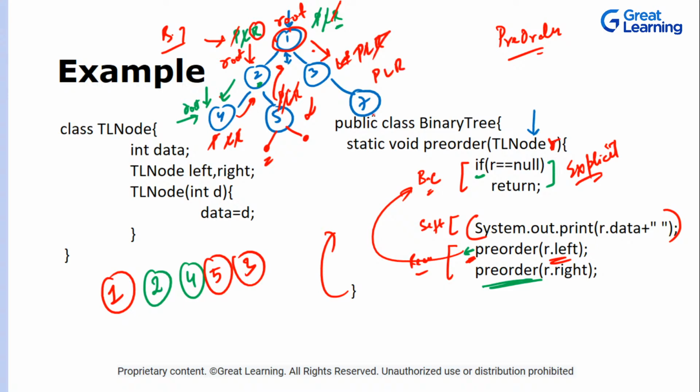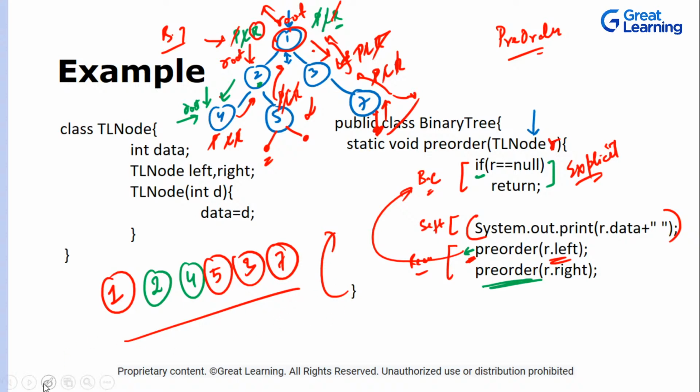Print, left, right, go on the left, nothing. First print it, right? Print, go on the left, nothing, return. Go on the right, nothing, return. Now once all the statements are done, return to the caller. No statements are left, return to the caller. No statements are left, return to the main function which called it. That was our driver function, right? So this was the output of this particular tree.